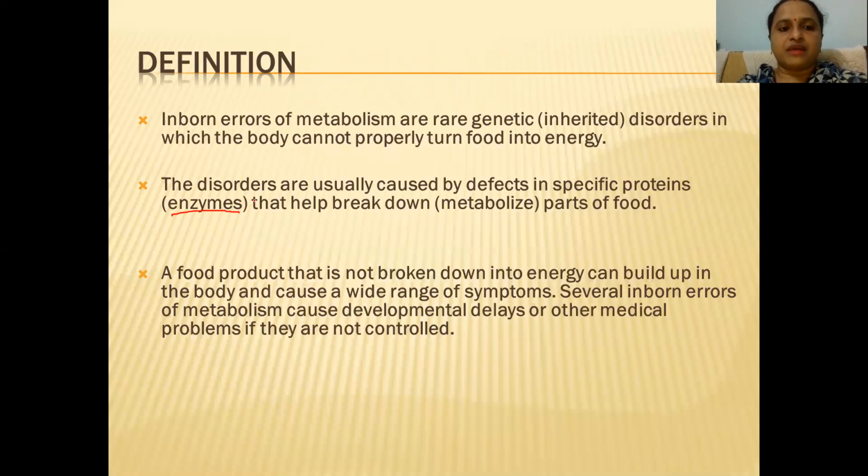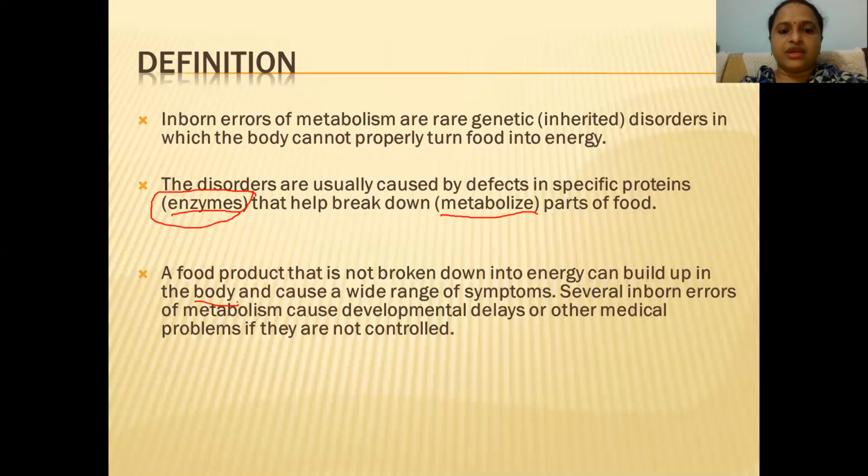During that process, the enzyme required for that particular reaction is not formed. When it is not formed, that process will not occur, and then there will be a problem in the process of metabolism. Then that particular product which is not broken into energy can build up in the body.